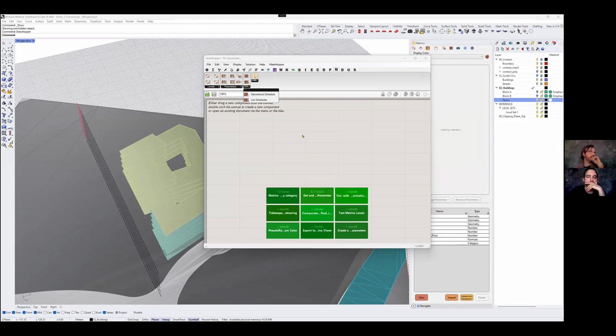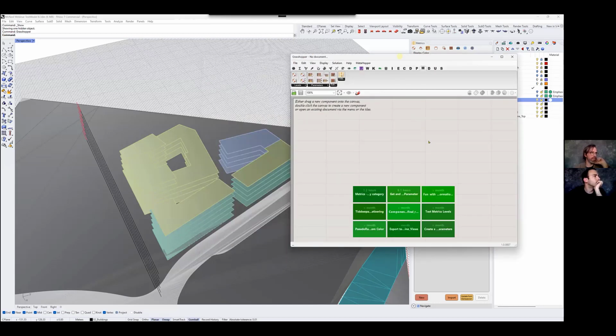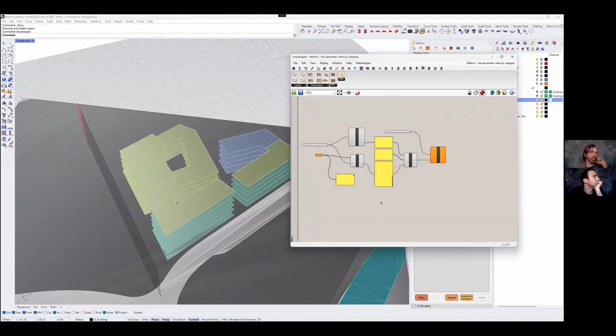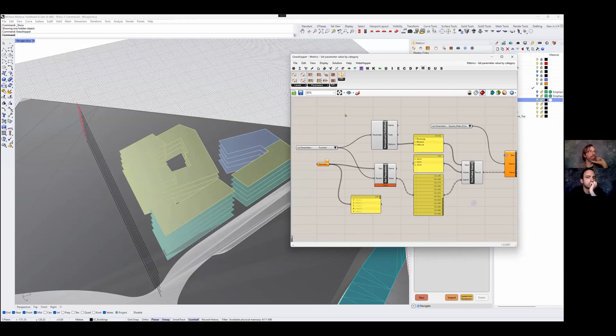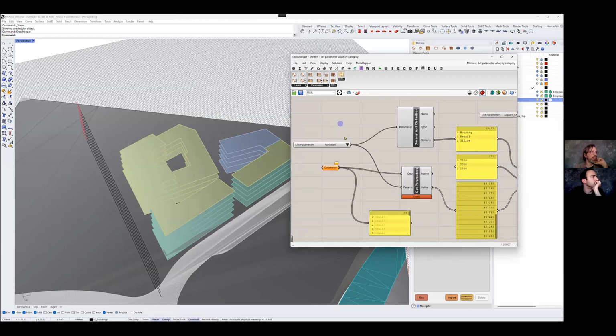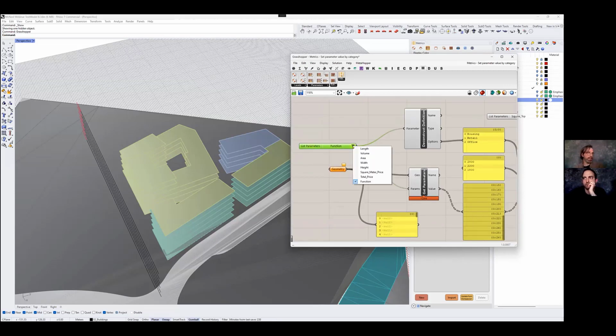And also with schedules, you can at least get all information from schedules. And there's even a bake component here. So I will show a very simple example where we go back to the thing I mentioned earlier about the square meter price. I have this drop down with all the parameters existing in a model. I have just a normal collection node,